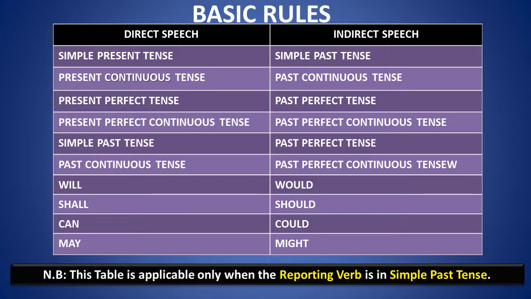There is no alternative. And one more thing that you have to remember, this table is applicable only when the reporting verb is in simple past tense. I have already told you what a reporting verb is. So when the reporting verb is in simple past tense, then this table will apply, meaning the tenses will change. And if it is in any tense other than simple past tense, then this table will not apply. That means there will be no change in tense.